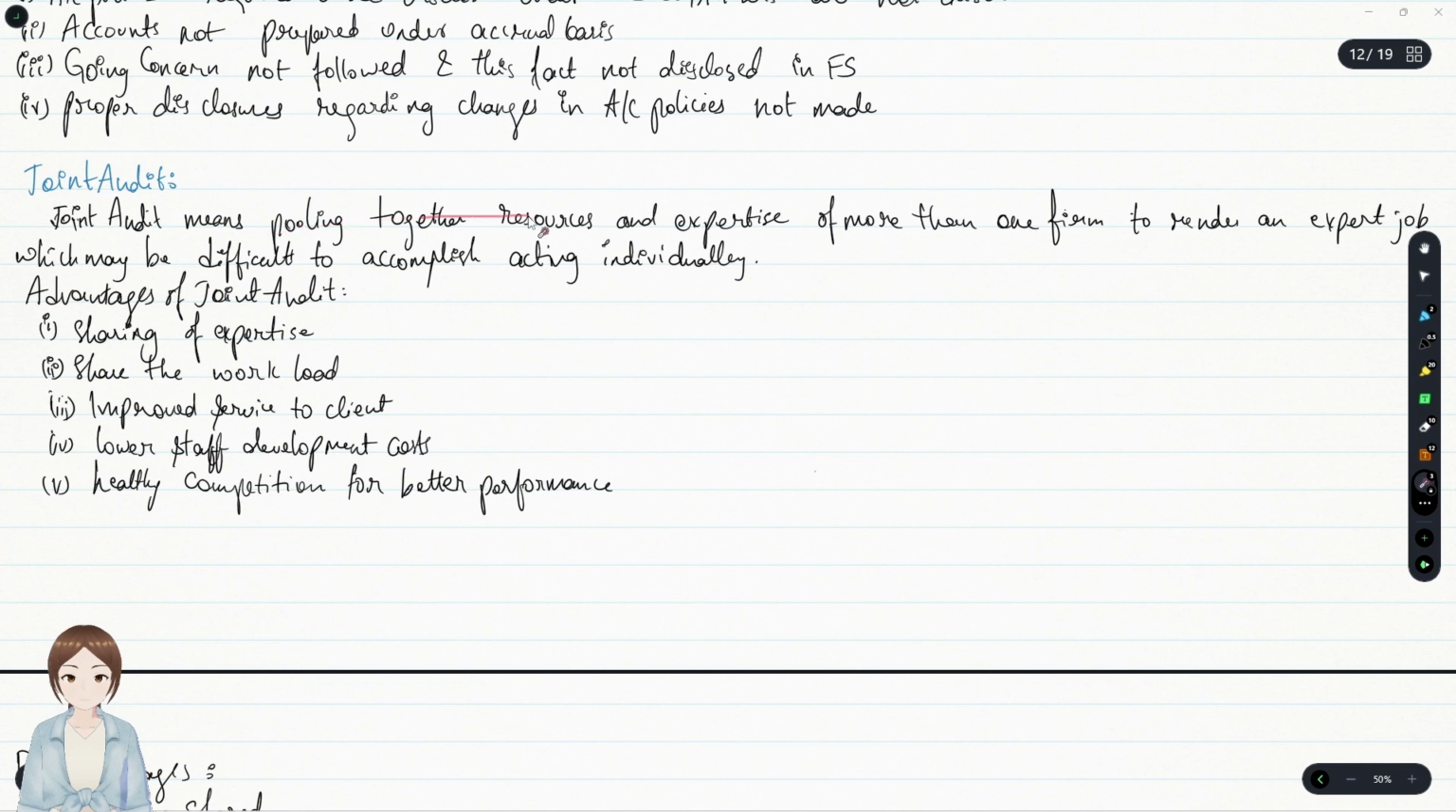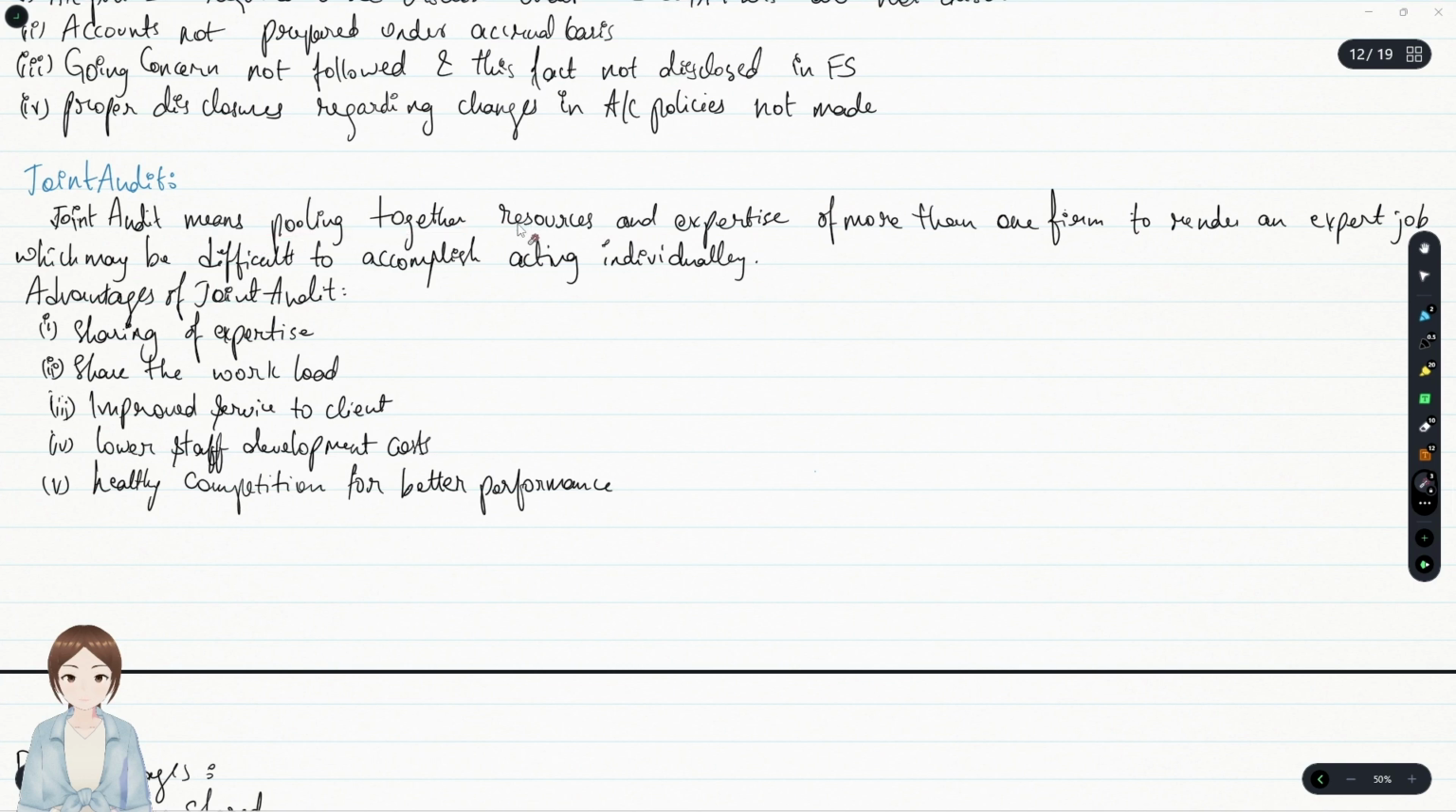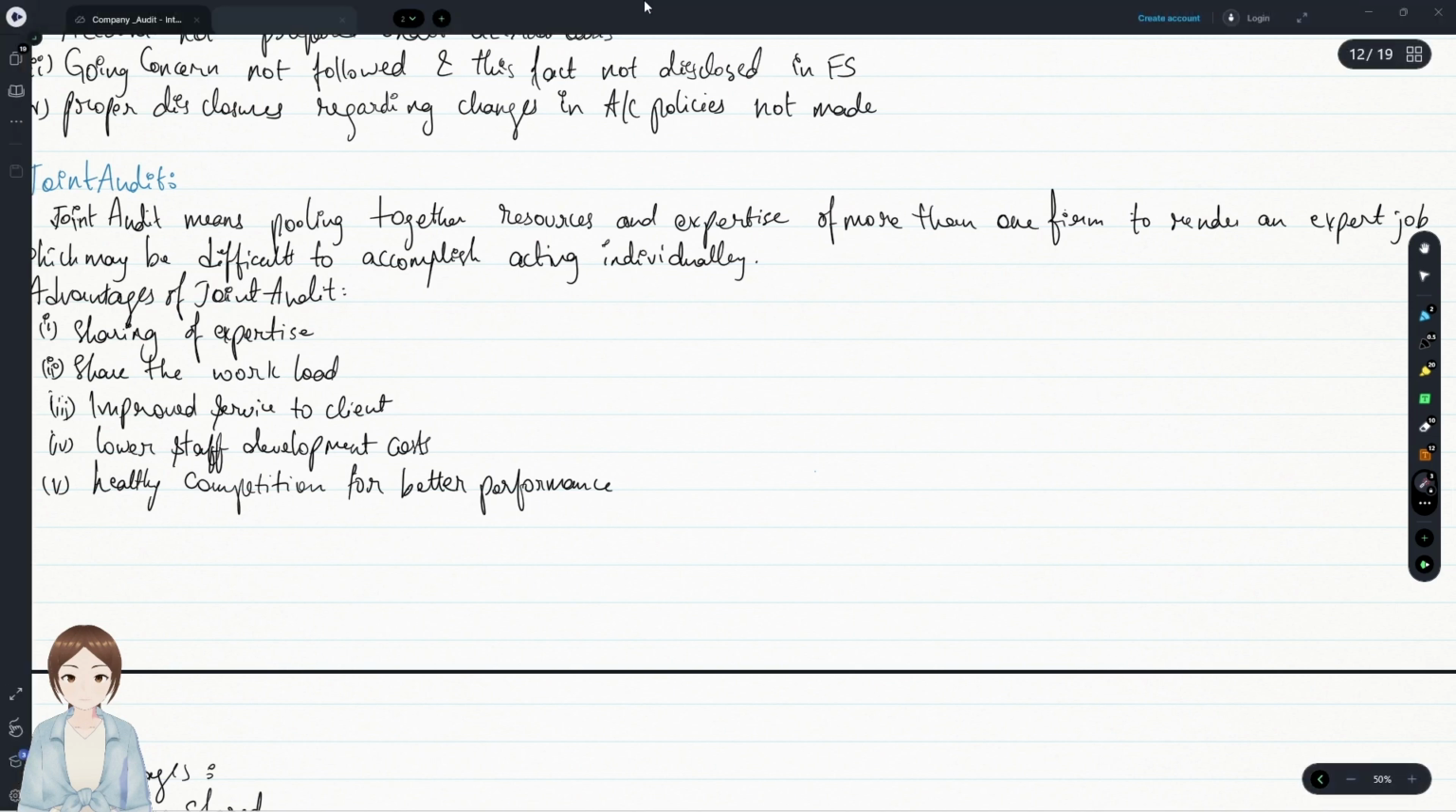Joint audit means pooling together resources and expertise of more than one firm to render an expert job, which may be difficult to accomplish while acting individually. That is, two or more audit firms work together, pool their resources and expertise, and provide a better service to the client.